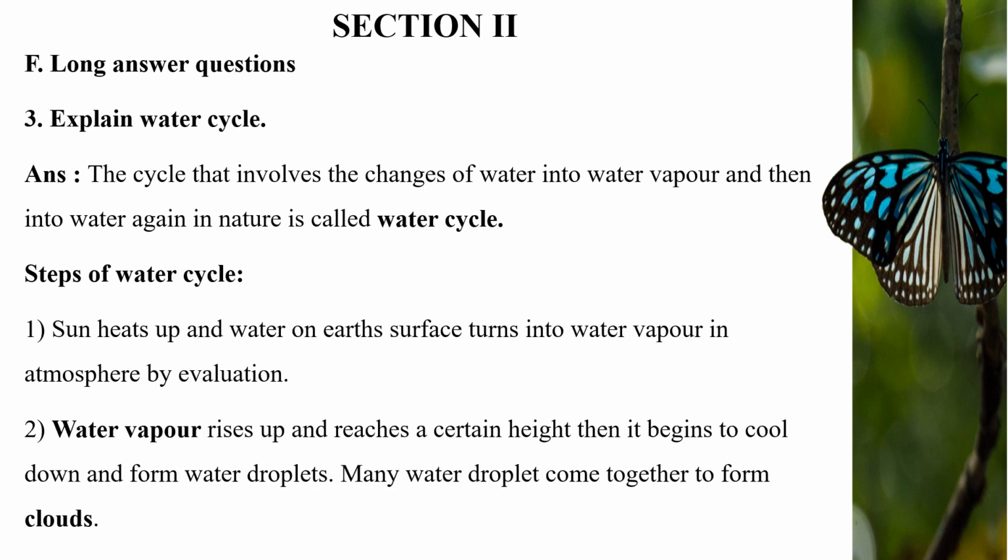Third question, explain water cycle. Answer, the cycle that involves the changes of water into water vapor and then into water again in nature is called water cycle. Steps of water cycle. First, the sun heats up the water on Earth's surface and it turns into water vapor in the atmosphere by evaporation. Second, water vapor rises up and reaches a certain height. Then it begins to cool down and form water droplets. Many water droplets come together to form a cloud.